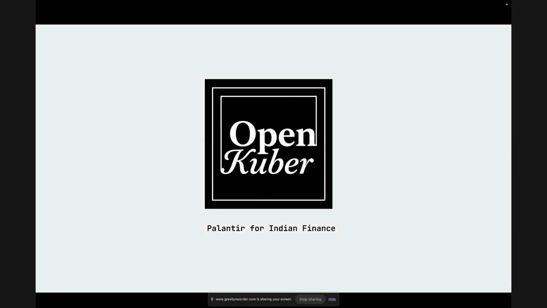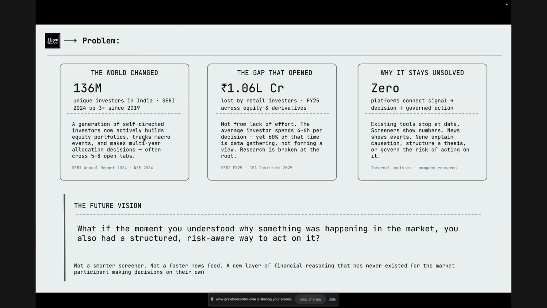Currently, we are building the future of Indian finance. India has 136 million investors, which has tripled since 2019. These people read, research, and form views, but they still act on incomplete information because every tool today shows what happened but never why. The average investor spends around 4 to 6 hours per decision, and most of that is just gathering the data. The result: retail investors lost over 1.6 lakh crore within the year of 2025.